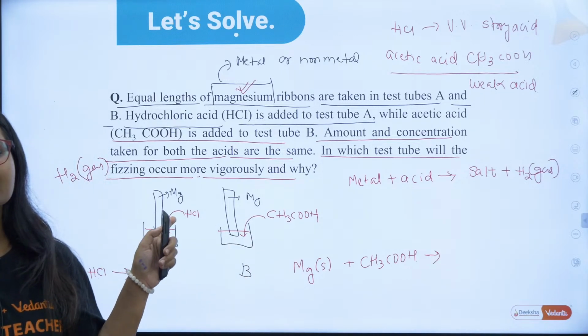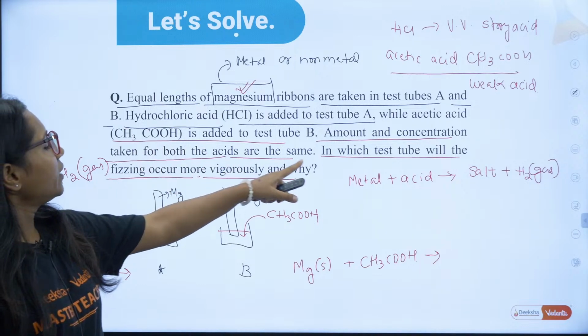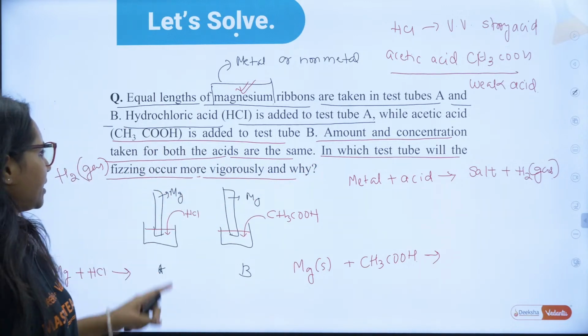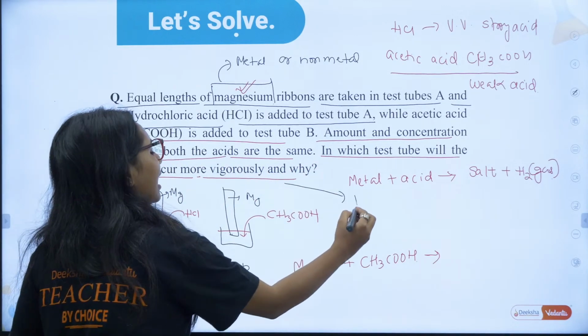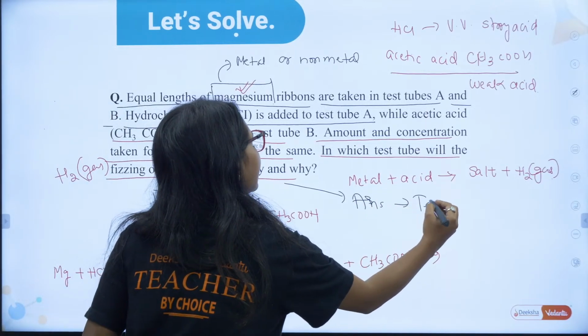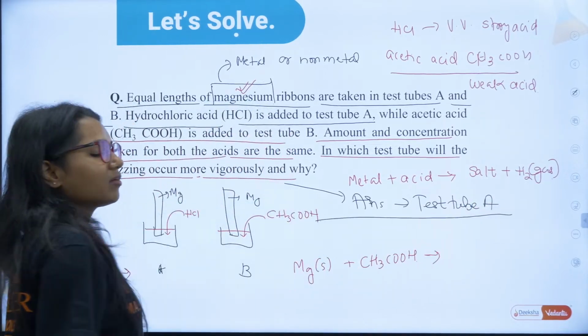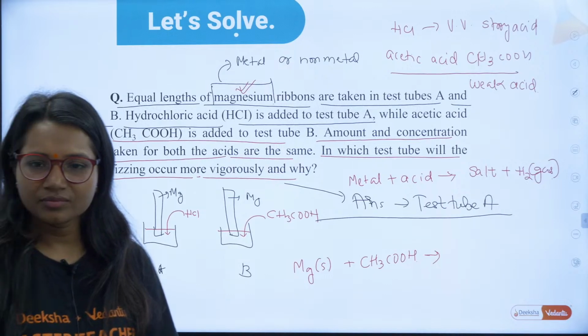Okay guys, did you understand this question? Can I move forward to the next question? In which test tube will there be more fizzing? The answer is test tube A, because of the strong acid.